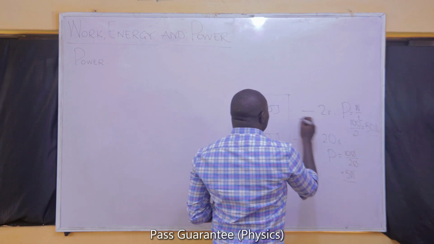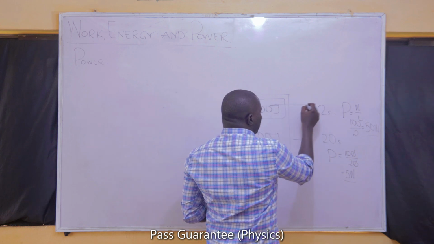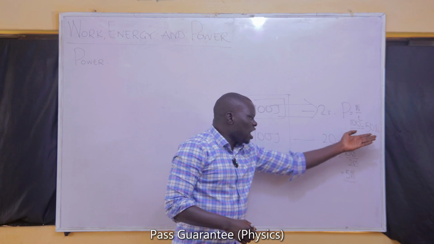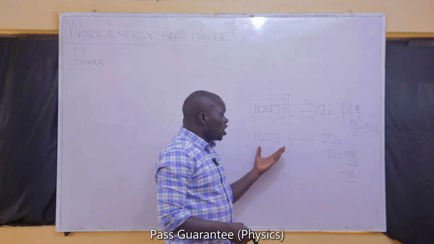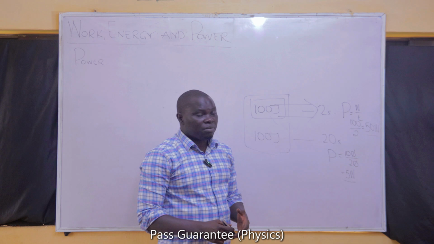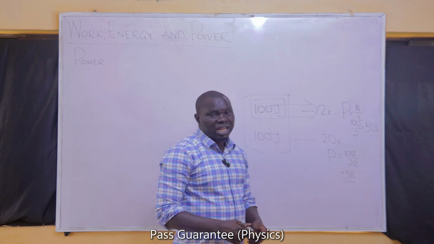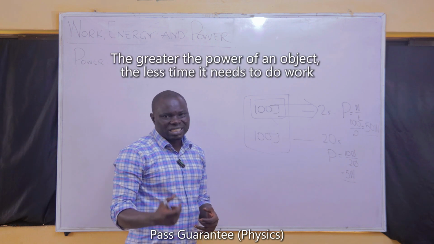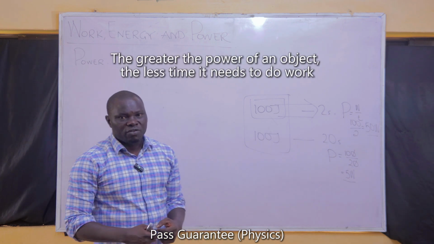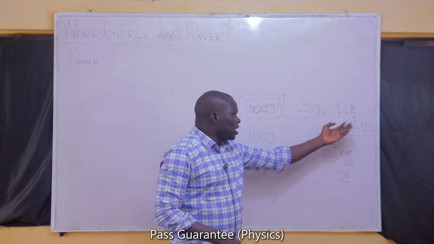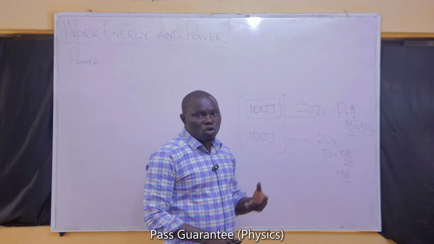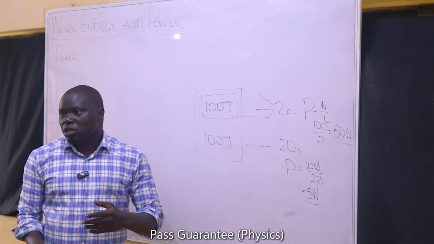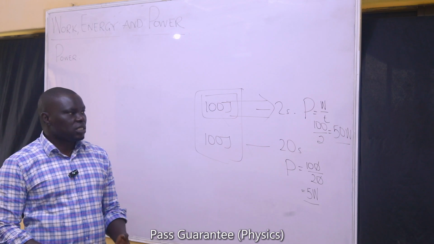So this person that can do a work of 100 joules within a short period of time definitely has a greater power than the person that will do the same work within a longer period of time. That person has definitely less power. So the greater the power of an object, the less the time it will take to do the work. The greater the power, the less time is required for the object to complete that task. The less the power, the more time it will take for the object to complete that task.